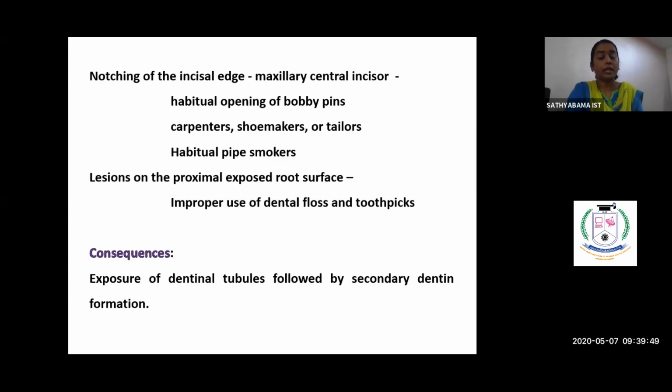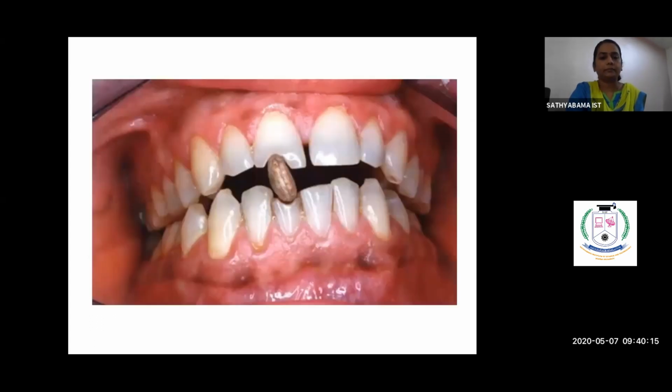There is loss of tooth structure. Sometimes, as I told you, abnormal toothpick use and dental floss could also result in this sort of abrasion. The consequence again is similar to attrition, where the enamel surface is lost, followed by exposure of dentinal tubules, which will initiate the odontoblastic cells to form dentin.